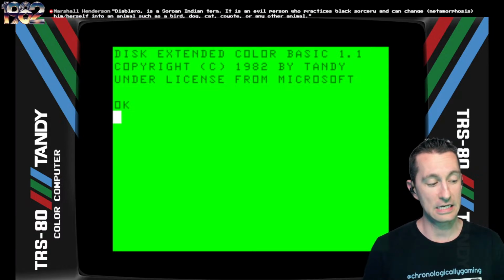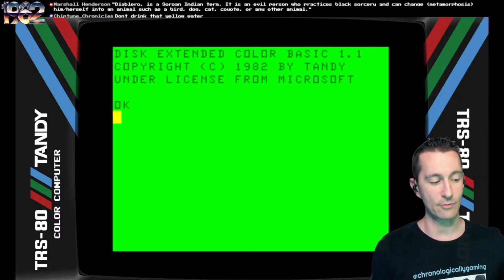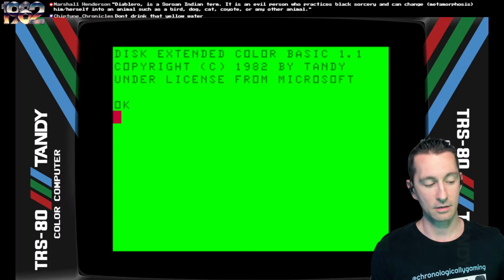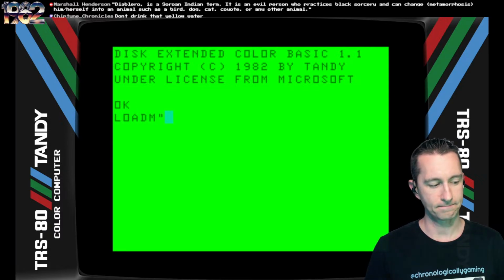Ken Kalish has actually done several games we've seen. Escape on the Coco and the Dragon 32. This is his only text adventure game that he's ever going to do. Starship Chameleon, we've seen Invader's Revenge, and arguably one of the best computer games you can play right now, Phantom Slayer on the Coco and the Dragon. All right, let's load in.